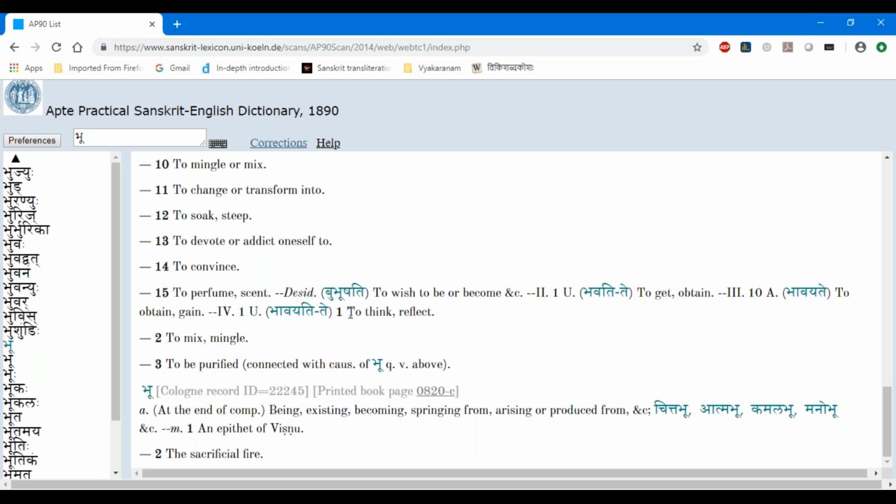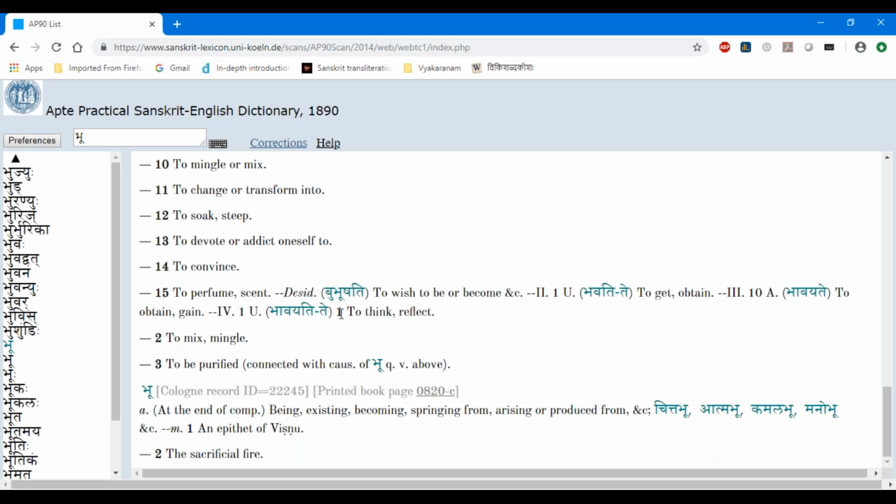he's giving a bhavayate in the fourth form also, but he gives one u. I don't know why he gives one u. I have to check this. Why it's bhavati? If it's in the bhuadi gana, bhavati will not be the form. Let me check that and get back to you. Okay, and then this two is for the fourth form.